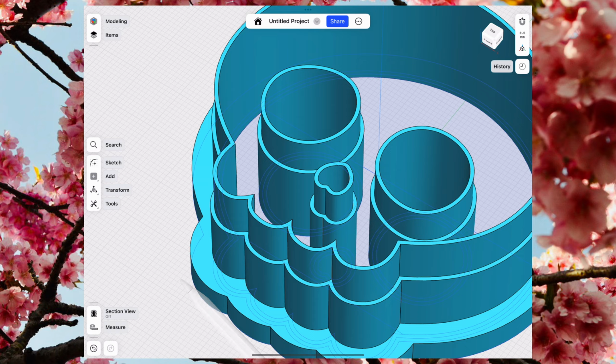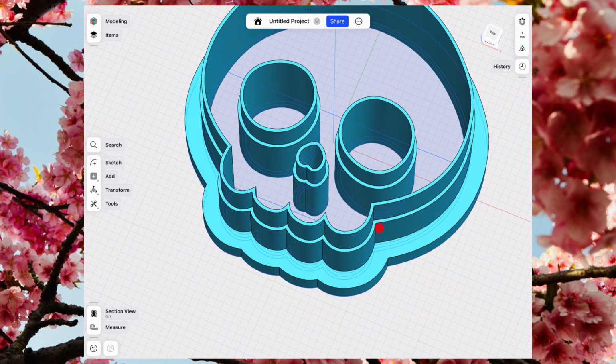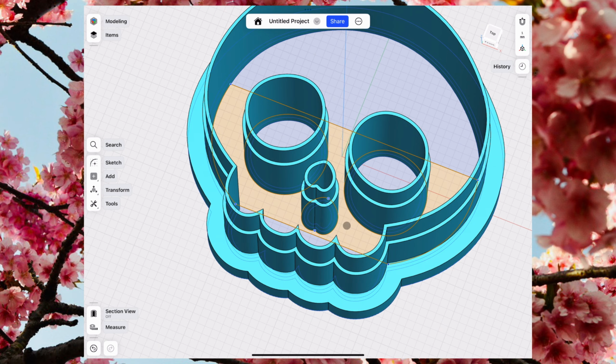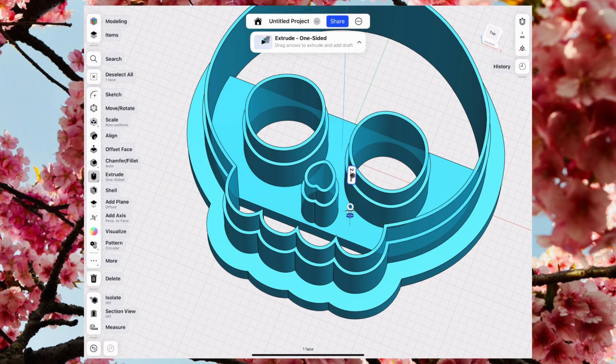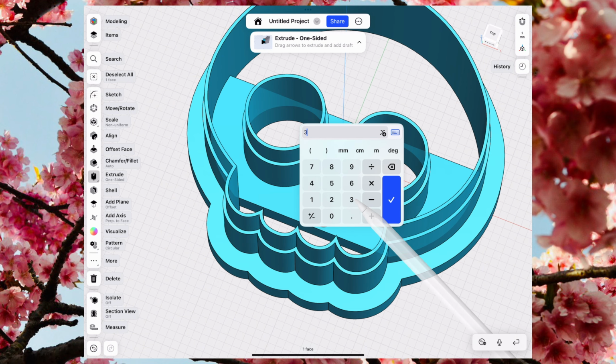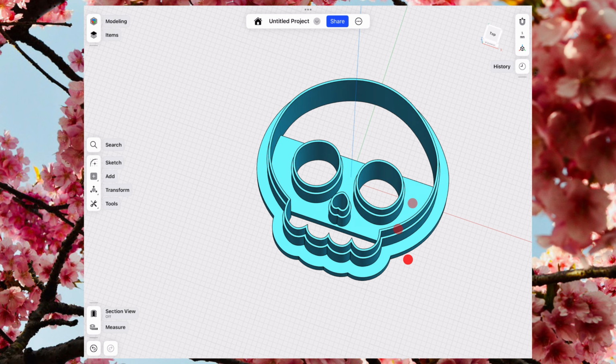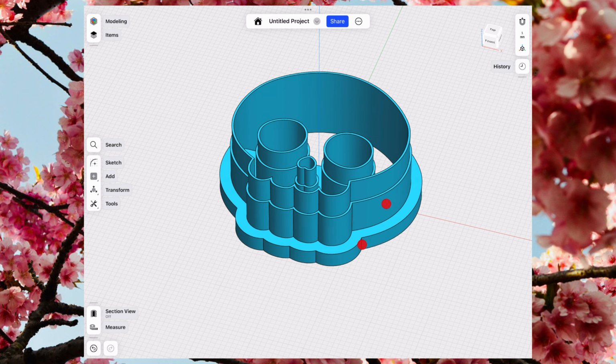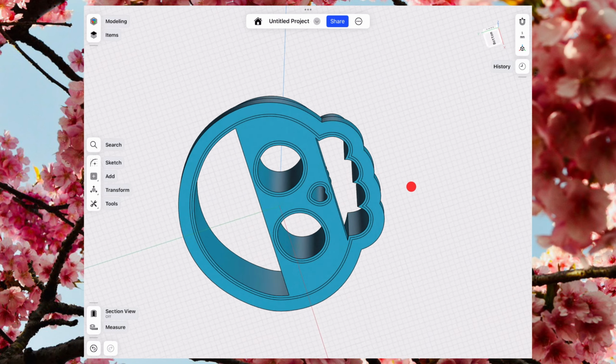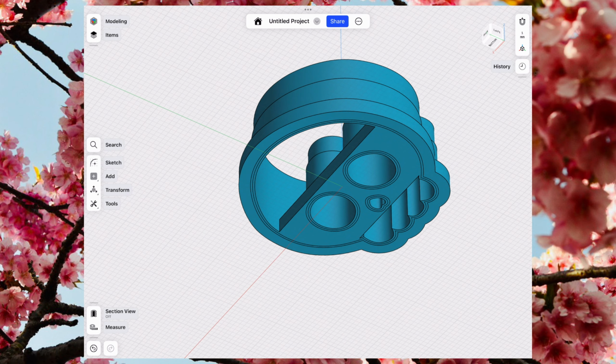Finally, the last part is the support bar. Select it and extrude it to 3 millimeters. This will tie everything together and give the cutter extra strength and stability. Well done! The next step is to combine all of the bodies. Each contour we extruded has created a separate body, and now we'll merge them into one solid piece.